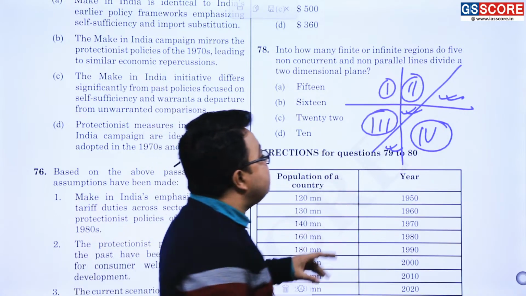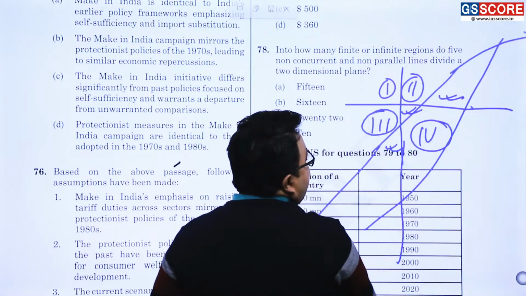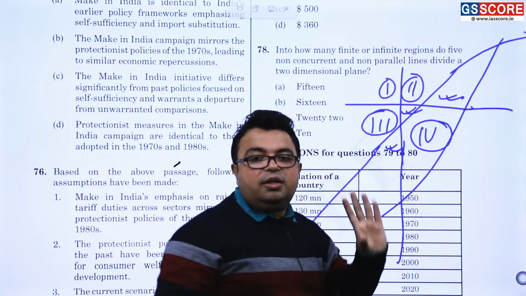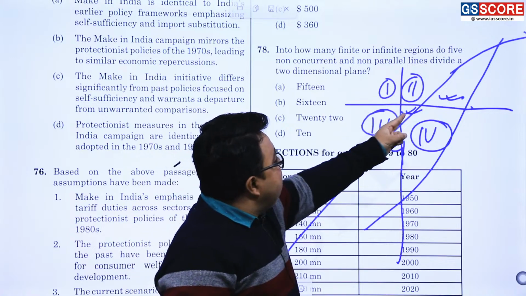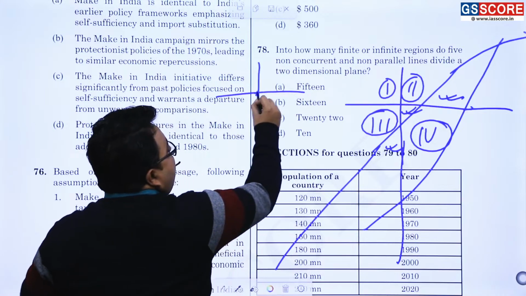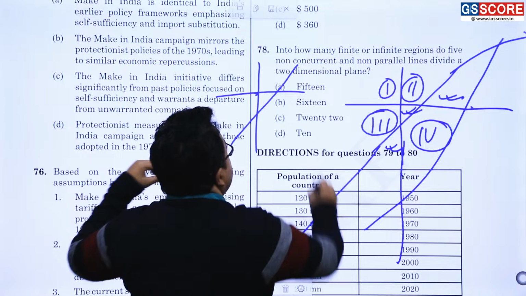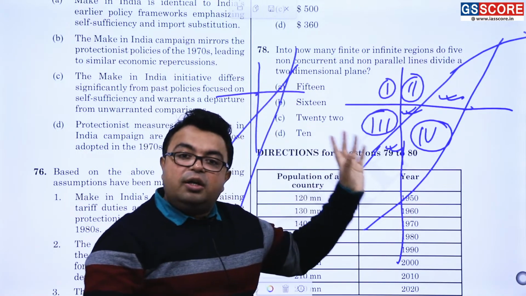Fourth line will be intersecting these lines at three different points, 1, 2, 3, thereby creating new regions. See, the first line is there, the second line has intersected at 1 point, the third line has intersected at 2 points, thereby creating 3 new regions. The fourth line will be intersecting at 3 points, thereby creating 4 new regions.